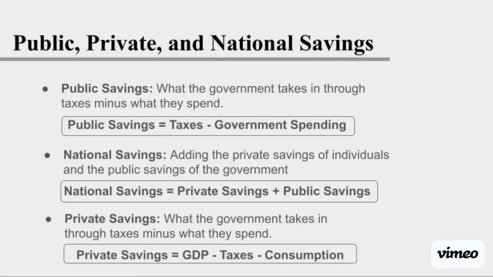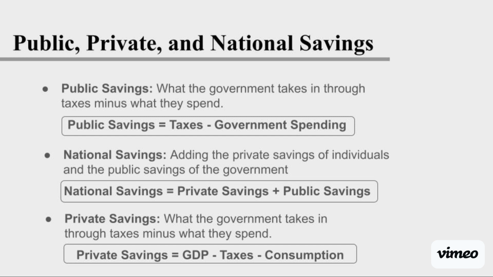A big part of the national accounts approach and the savings investment identity are these forms of savings: public, private, and national savings. Public savings is what the government takes in through taxes minus what they spend, and that's portrayed in the formula below this. National savings is adding the private savings of individuals and the public savings of the government together, again portrayed in the formula below it. Just remember private savings of individuals, but it can also be corporations, and then public savings of the government.